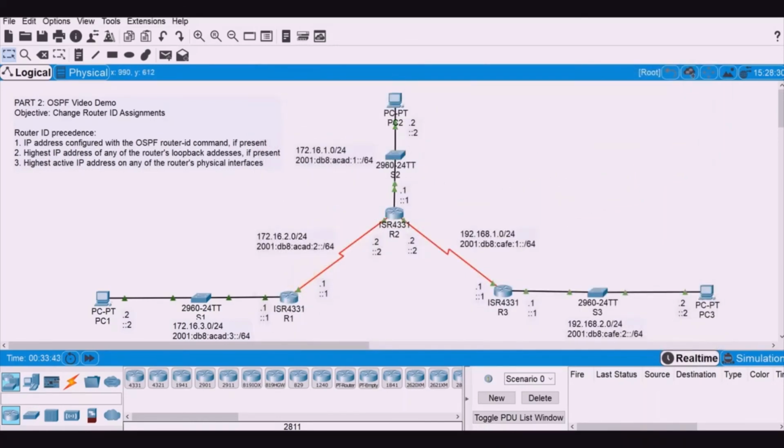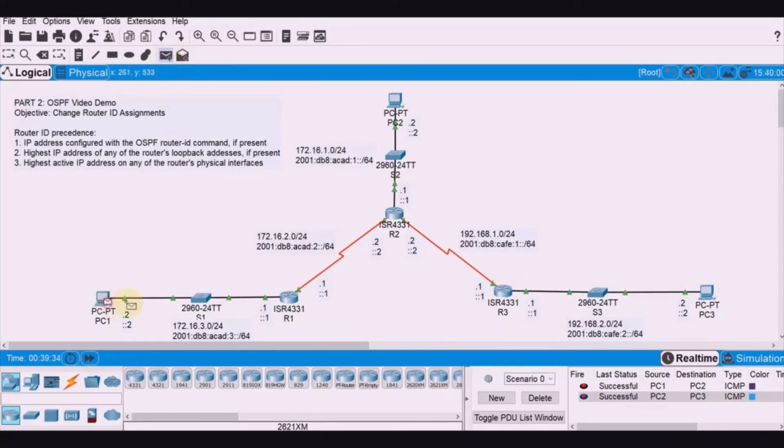Let's check if we retained the connectivity among the clients here. It's successful. All right. Successful. Sometimes we just have to fast forward time.